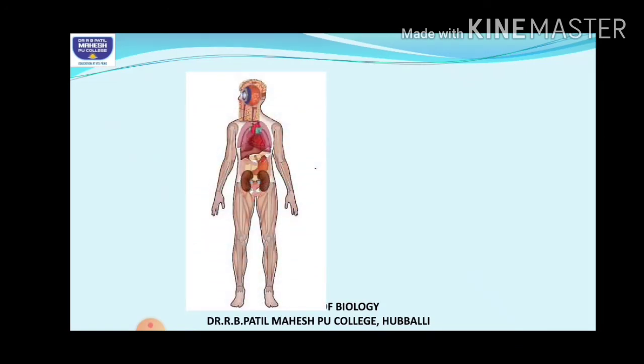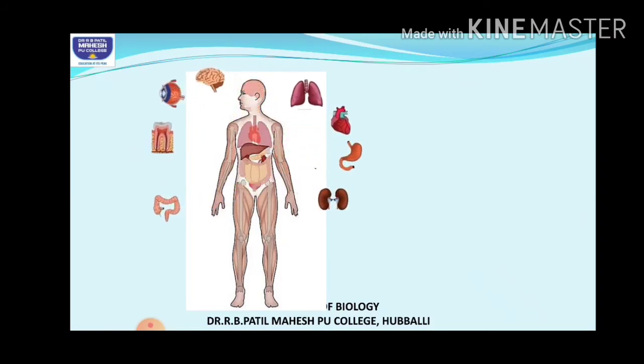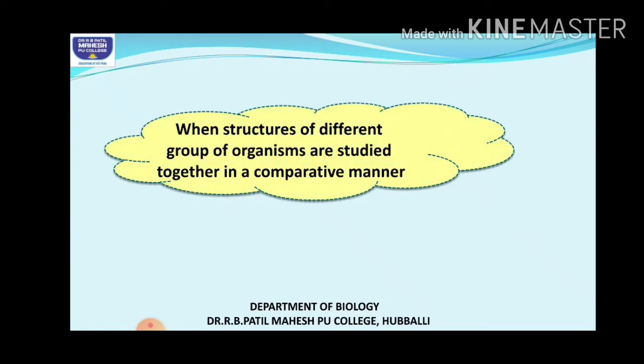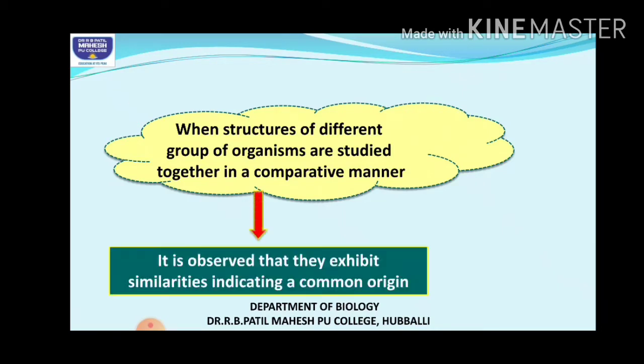Next, coming to comparative anatomy, that is by observing the internal structures of different organisms. What observations can you draw out? Those are the anatomical evidences. When you compare the structures of different groups of organisms together and go on comparing them, what can you see?